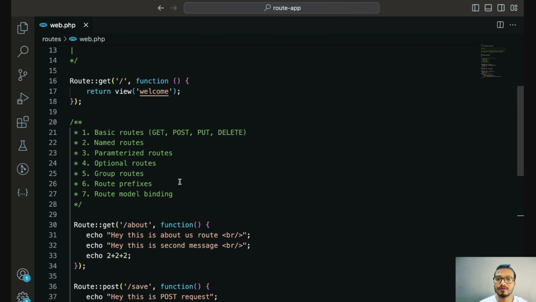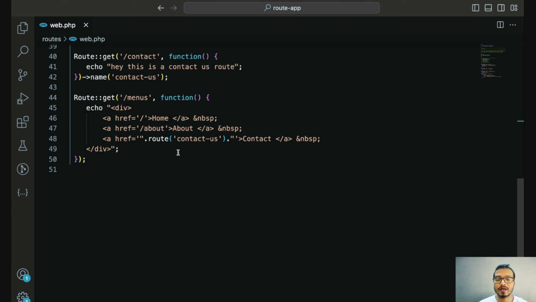Now next we will come to the parameterized routes. Parameterized route means in the URL segment, you can pass any dynamic parameter that will work as a placeholder, and you can pass anything in that, and that value can be captured in your function. So let's see how you can create a parameterized route.